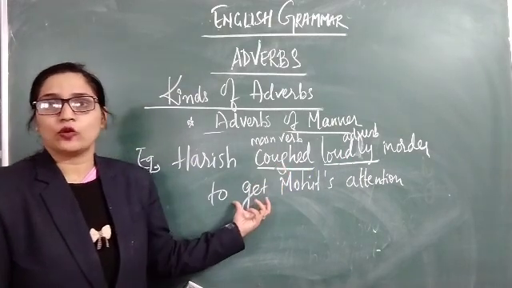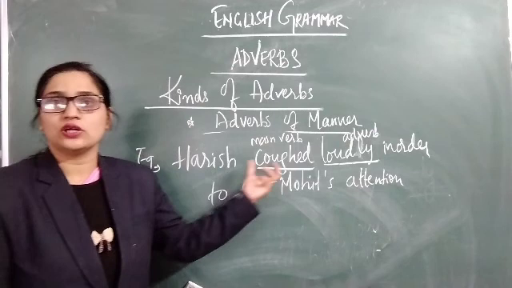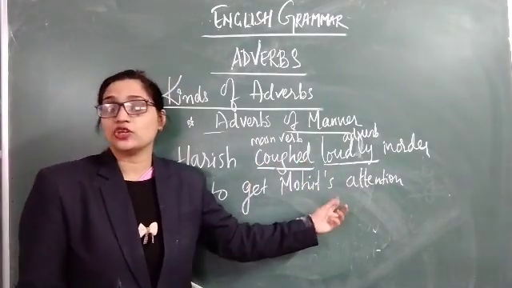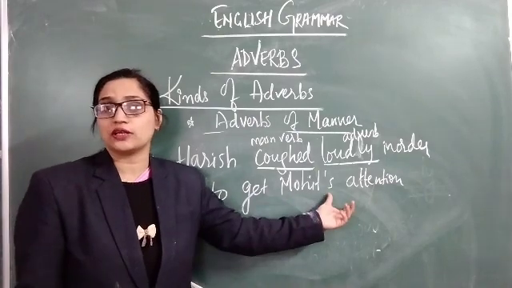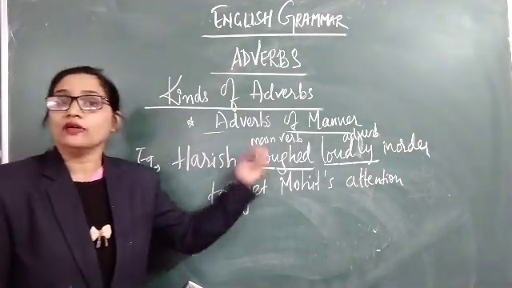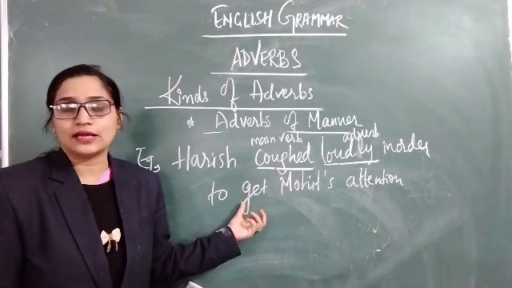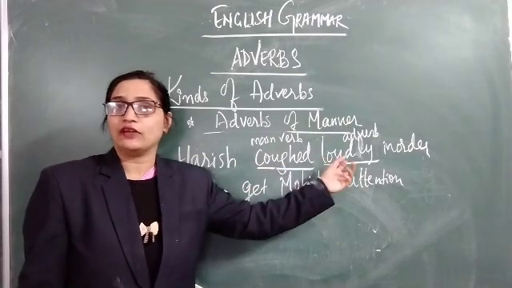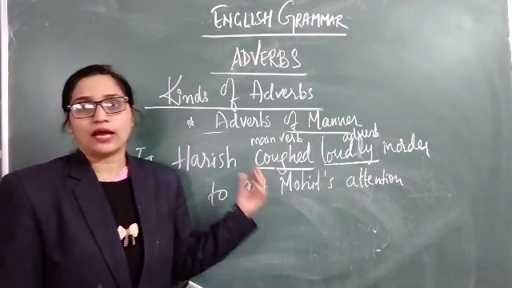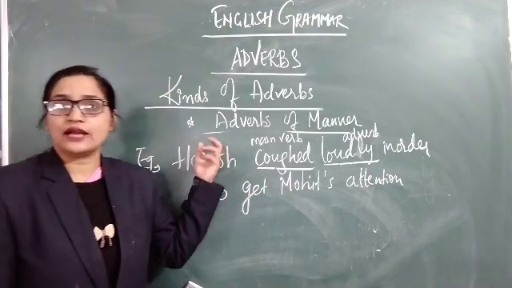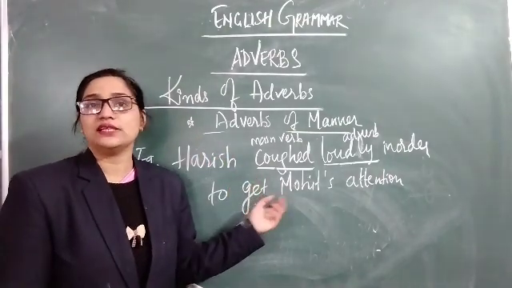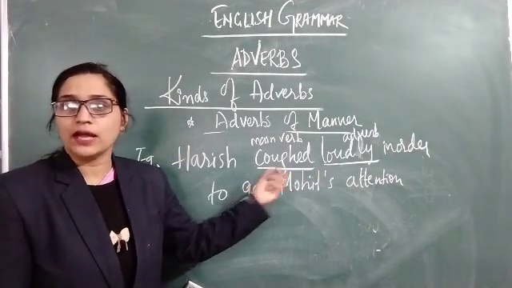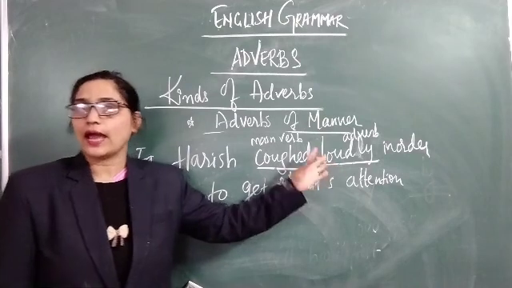For getting Mohit's attention, Harish coughed very loudly. We have already discussed that these adverbs of manner are usually placed after the main verb. So here coughed is the main verb and loudly is an adverb.